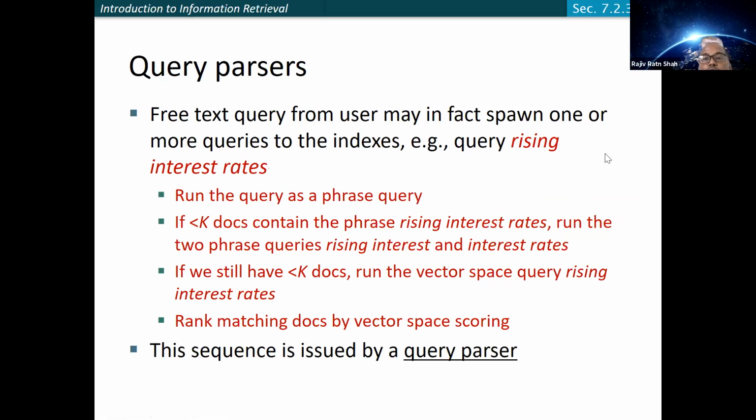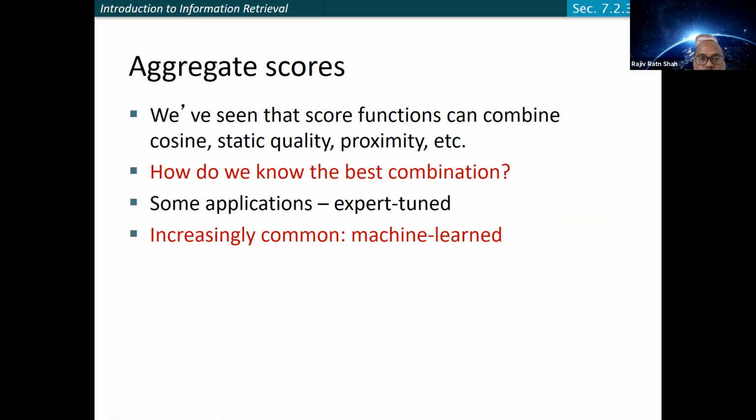And you look into all the documents. If you are able to get enough documents, that's great. If not, then we need to relax the condition. So in case of relaxing the condition, how about we just consider "rising interest," or the "interest rate." This is something we have mentioned here, and in this way you can get more documents, do the matching, and get the result. You can continue doing this until either you reach some threshold, like you don't go less than that, or you get the required number of documents.